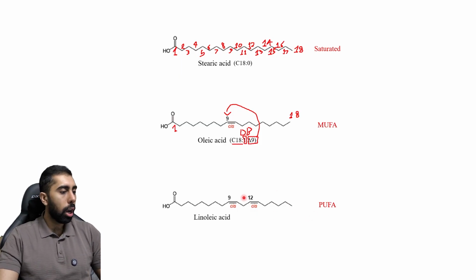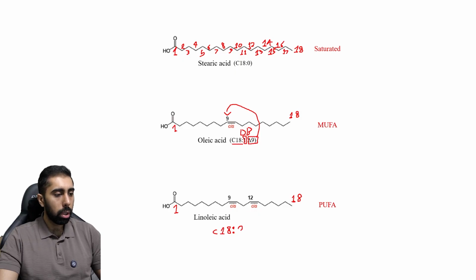And let's name it scientifically. We call this linoleic acid, okay? But what is the scientific name of this fatty acid? It has 18 carbons, right? So we can write here C18. How many double bonds does this fatty acid have?